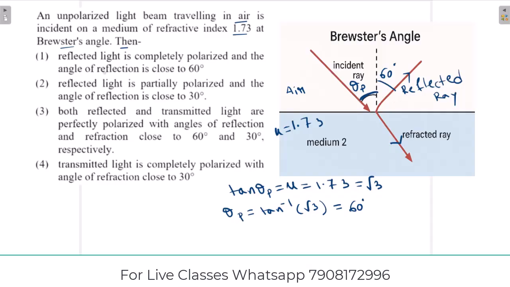So now check the options. Option 1: reflected light is completely polarized and the angle of reflection is close to 60 degree. So option 1 is correct. Reflected light is partially polarized, no, so this is wrong. Both reflected and transmitted light are perfectly polarized, no, this is also wrong. Transmitted light is completely polarized, no. So option 1 is the correct answer, that is reflected light is completely polarized and the angle of reflection is close to 60 degree.